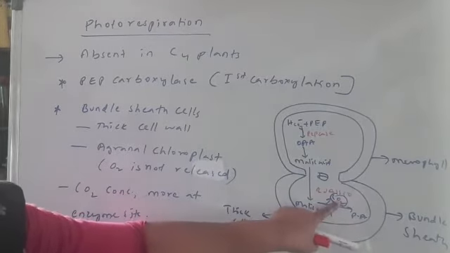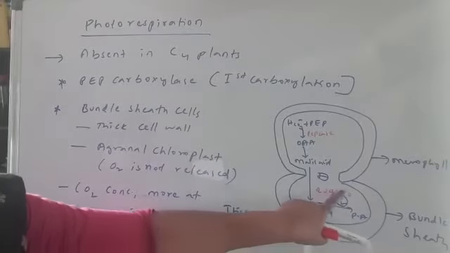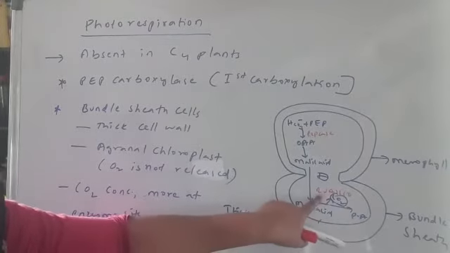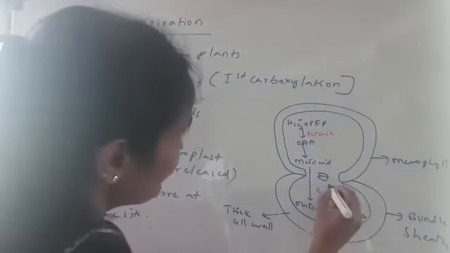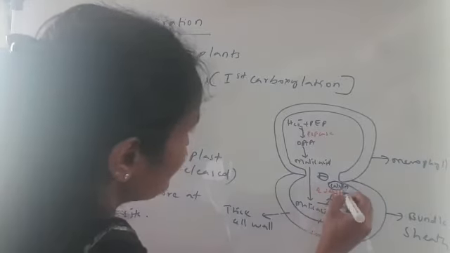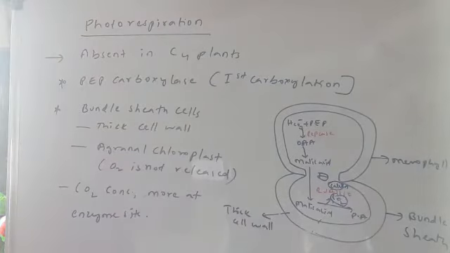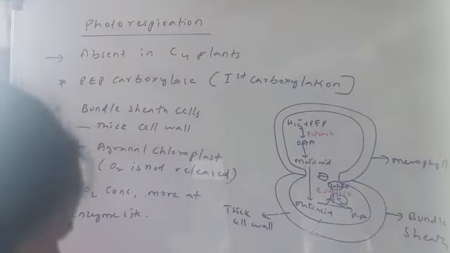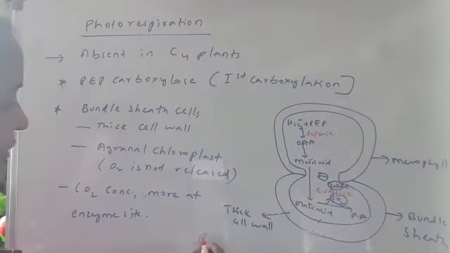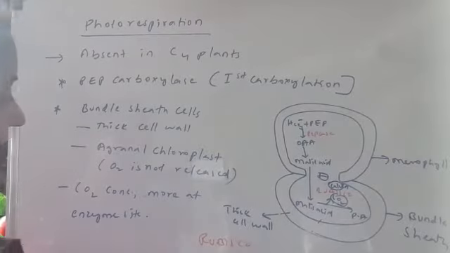This released CO2 is accepted by the Rubisco, and then what is Rubisco doing? It is helping in the carboxylation of the Calvin cycle. That means the Calvin cycle, the C3 cycle, takes place here, right? Now, by any chance, can this Rubisco enzyme do oxygenation? No. Because we have said that in photorespiration, the Rubisco enzyme has two affinities.